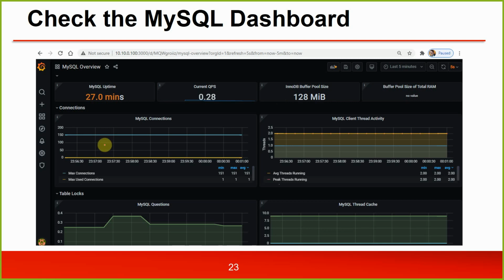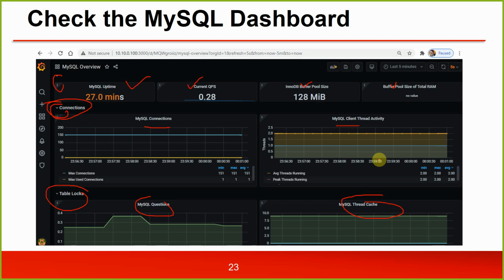It is organized into multiple rows. The first row is where you see uptime, query, buffer pool size total. Then you have the connections row, then the table locks row. It is MySQL connections, client thread activity. Then we have MySQL thread cache, MySQL questions. All different panels are there, and now you can go and edit each of these panels to suit your requirement, to meet your expectation of what you want.